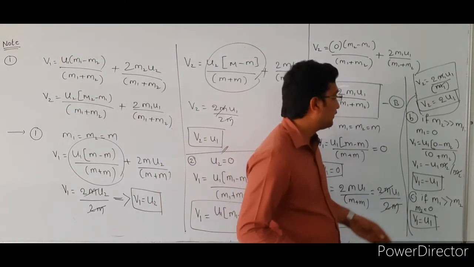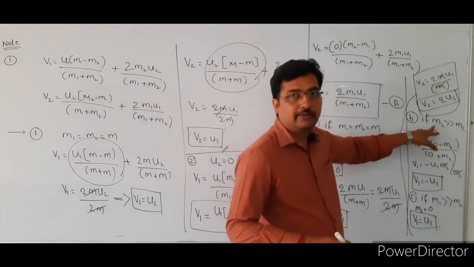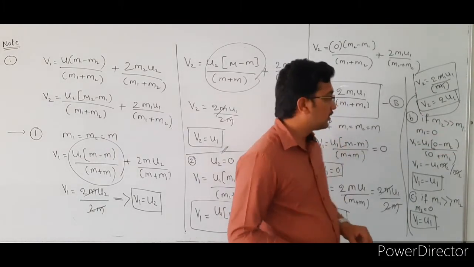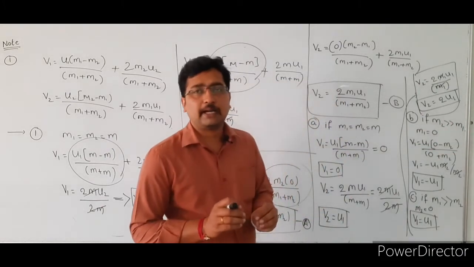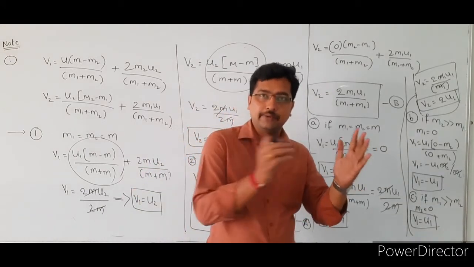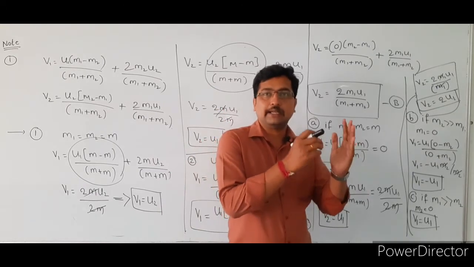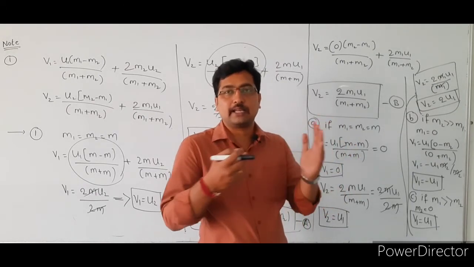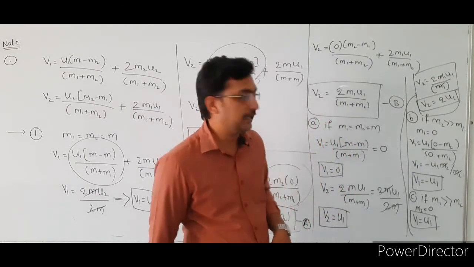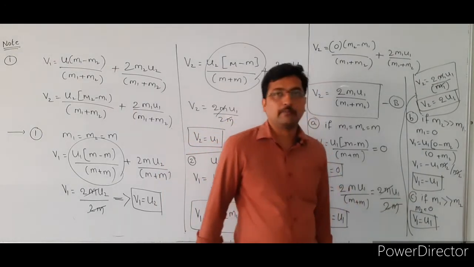In this case the m2 mass is very, very large compared to m1. So the lighter particle is colliding with a heavier particle. After collision the lighter particle moves in the opposite direction with the same velocity. So that is v1 is equal to minus u1.